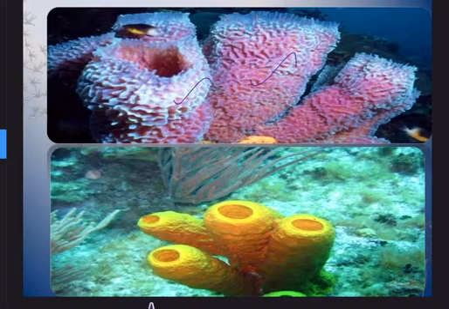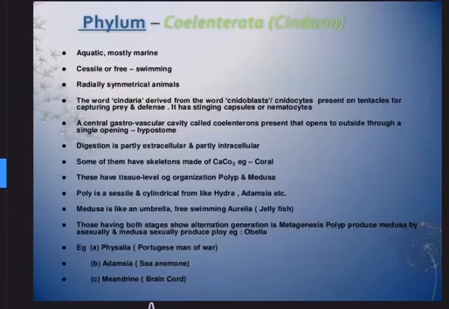Now let's move on to the second phylum. In this phylum, Coelenterata. Coelenterata is the old name, and Cnidaria, the C is silent, okay? Cnidaria is the new name. It's aquatic, meaning water living, mostly marine, and sessile or free swimming, and most important is radially symmetrical animals, most of them. Of course, you know, Hydra is there, and that is bilateral symmetry.